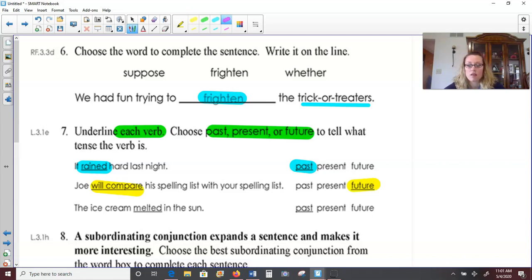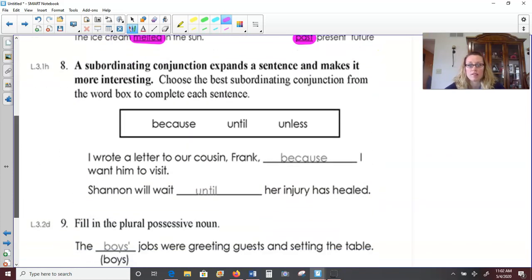The ice cream melted in the sun. What did the ice cream do? It melted, and that would mean it's in the past tense. It already happened. That'd be very sad too.